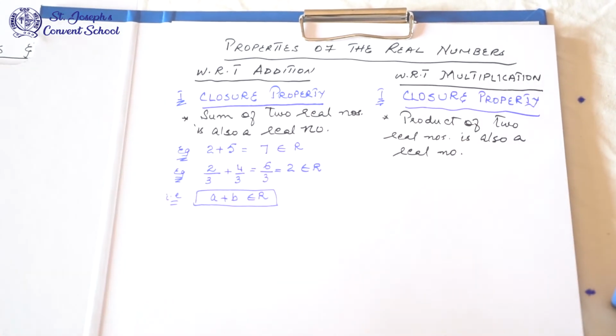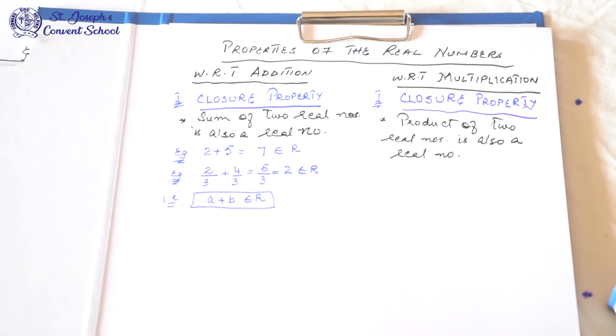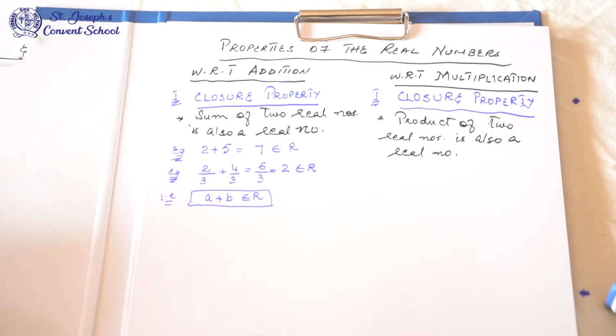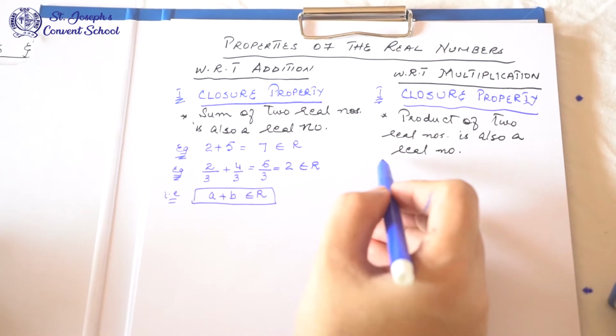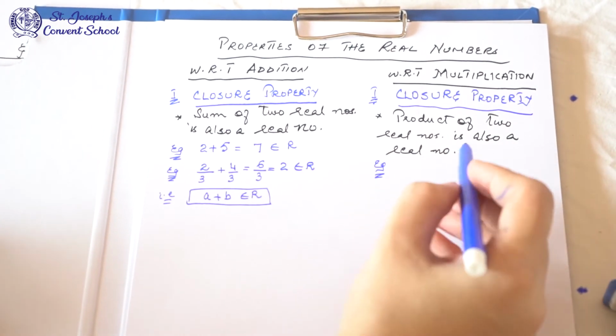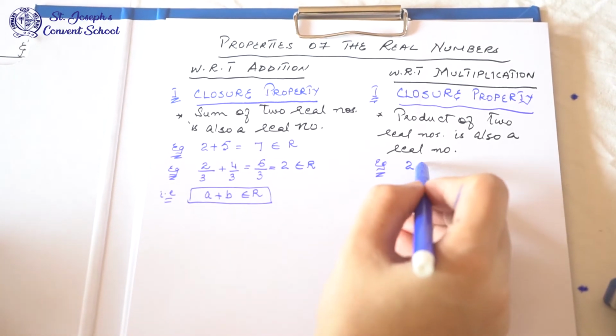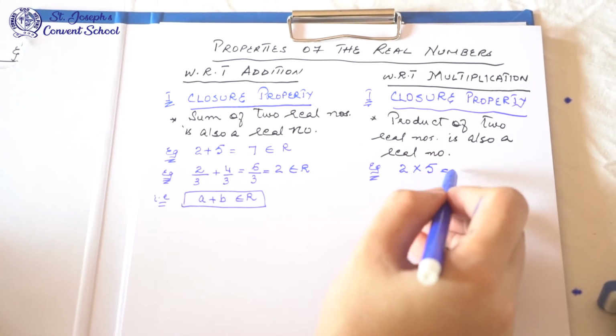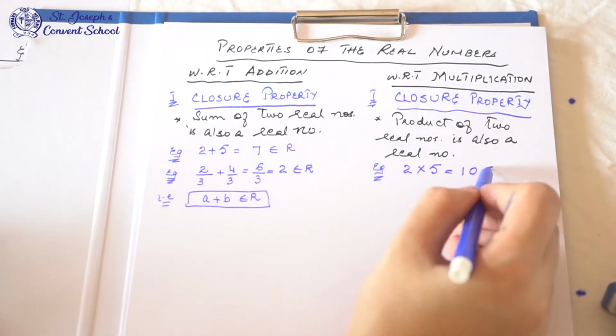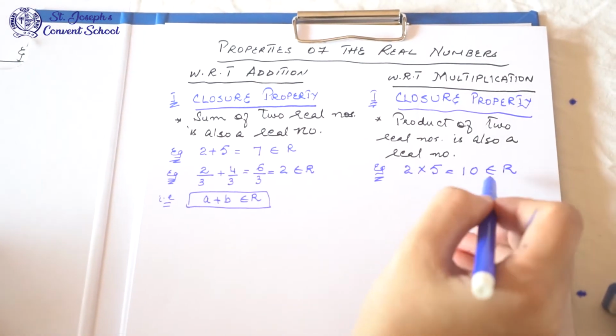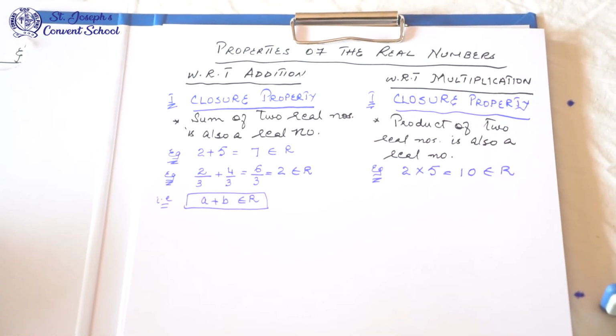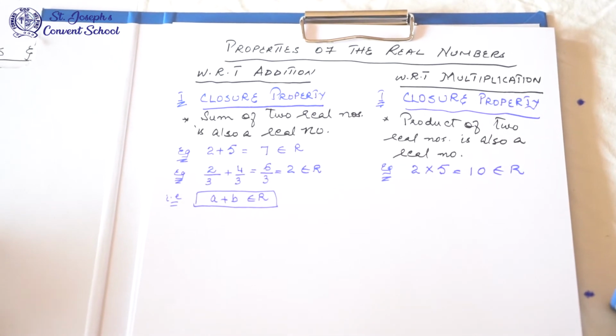The product of two real numbers is also a real number. So we multiply in this. For example, two real numbers are 2 and 5. When we multiply 2 into 5, it is 10. 10 is also a real number. So 2 into 5 equals 10, which is also a real number.